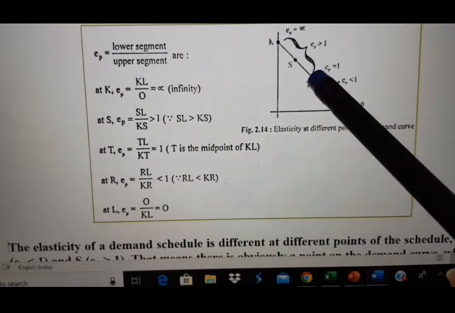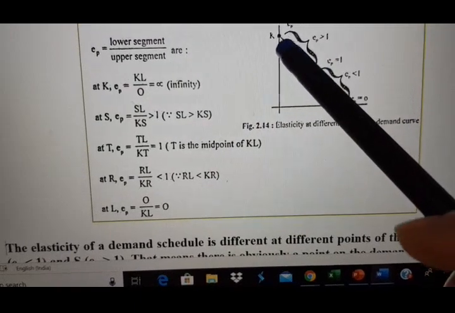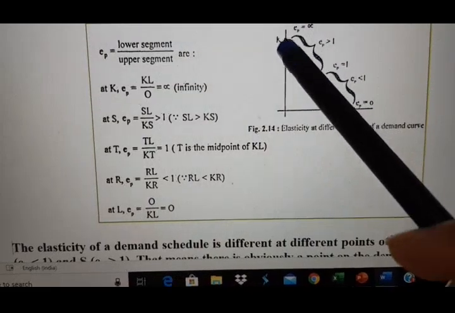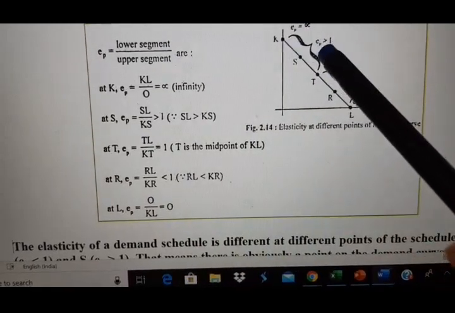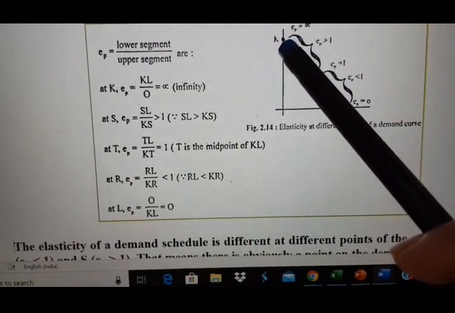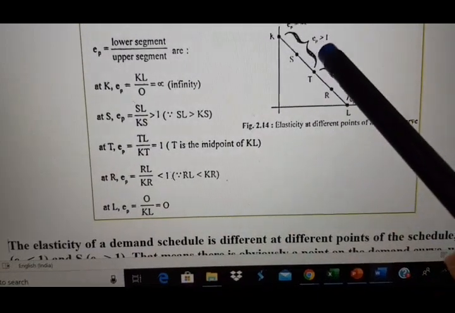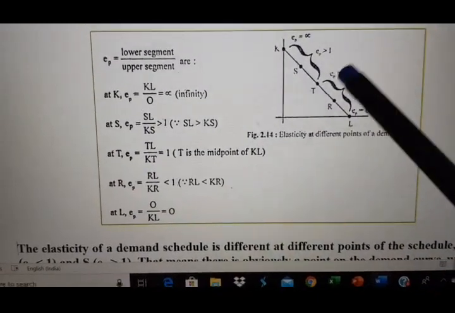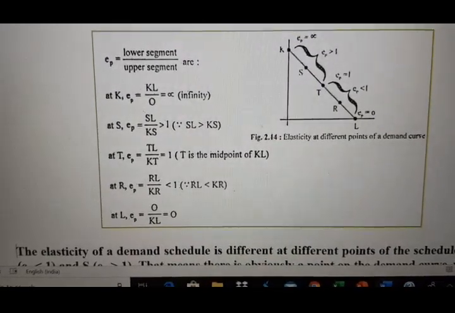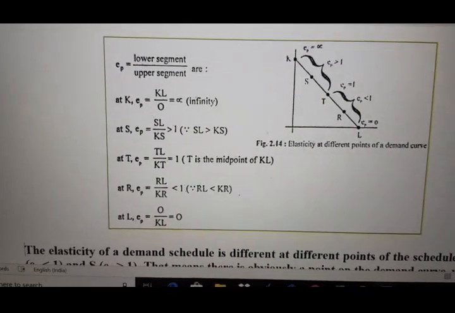That means any point before this midpoint T, if you consider any point in between K and point T, the result will be EP greater than 1. So any point after point K before point T, the result is the same, EP greater than 1. That means this part is the relatively elastic demand part, where if there is 1% change in price, demand will change more than 1%.